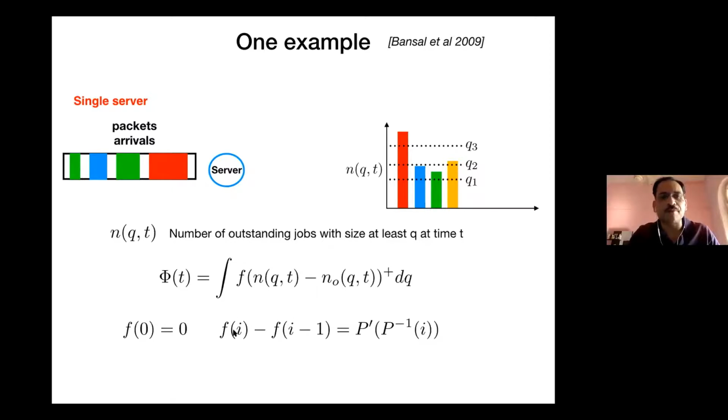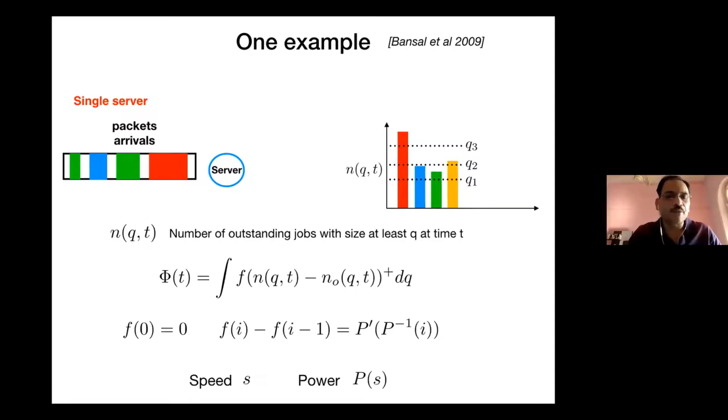The function f I'm wrapping around is defined in this incremental way. f(i) minus f(i minus 1) is the first derivative of p, evaluated at p inverse of i, where p is nothing but our power function. Remember, p(s) is s to the power alpha.